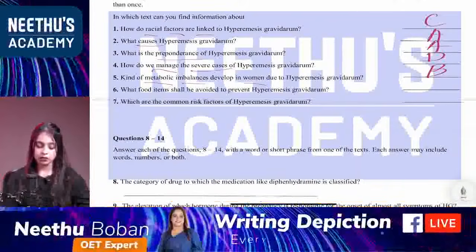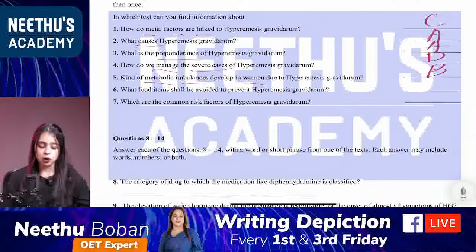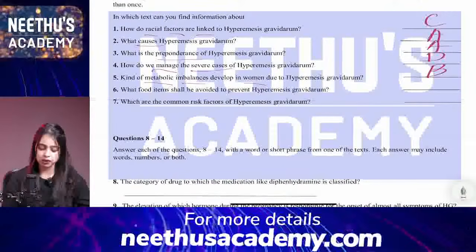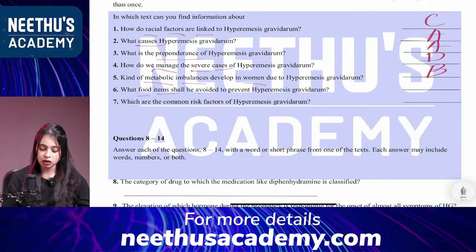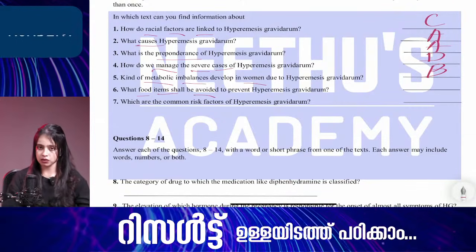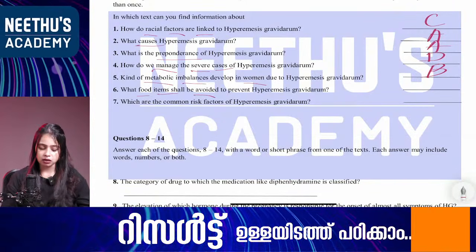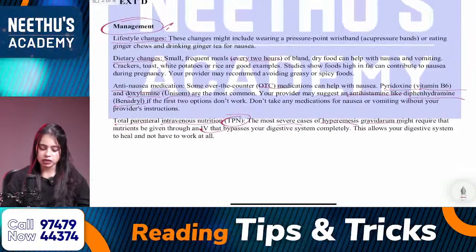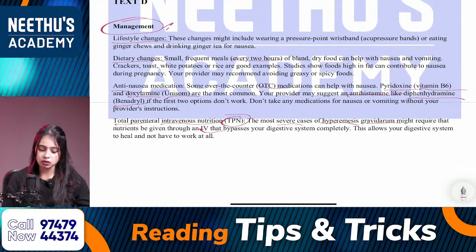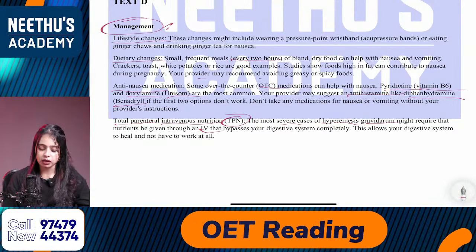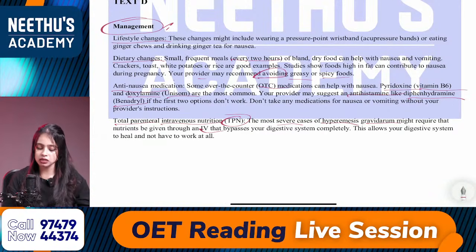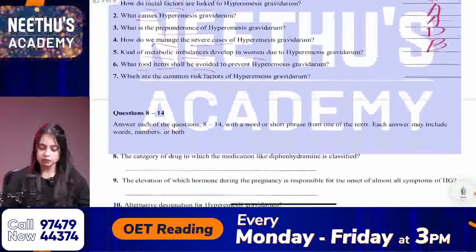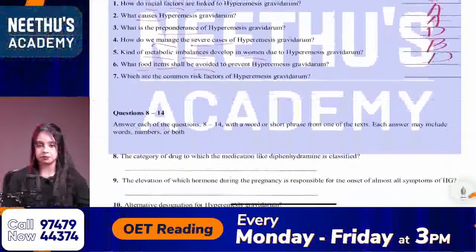Then the sixth one: what food items shall be avoided to prevent hyperemesis gravidarum? My keywords are food items and avoided. Management is connected with avoidance of food items, so it's from here. Your provider may recommend avoiding greasy or spicy foods, oily foods or spicy foods. That means it's from text D.